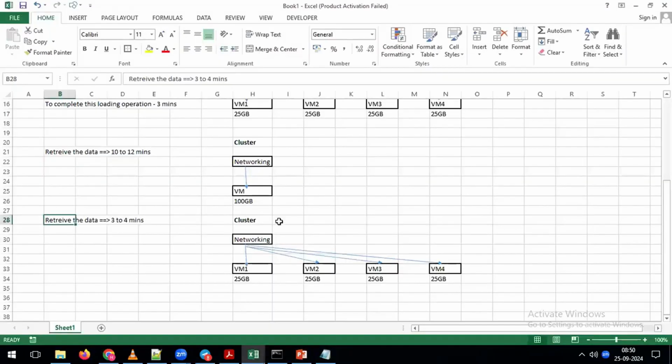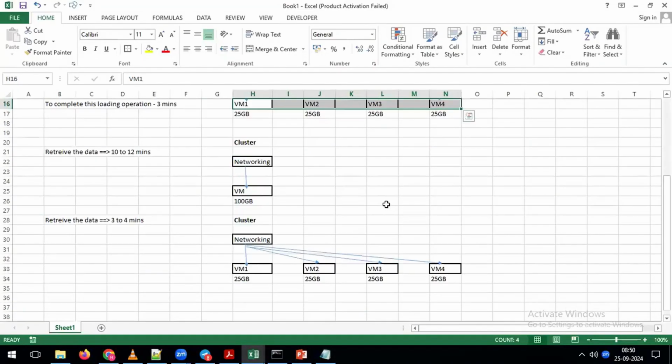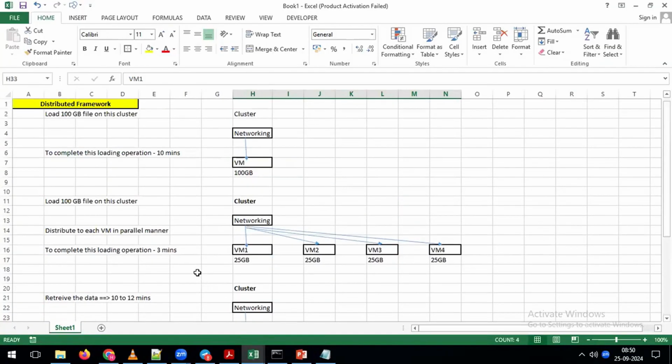And also by using this example, primarily we need to understand that because of having the 4 virtual machines, your entire loading is going to happen in a distributed manner. Because of having the 4 machines, as part of retrieval also, the load is going to be distributed. Because of that reason only, you can see the good performance. That kind of feature we call our distributed framework feature.